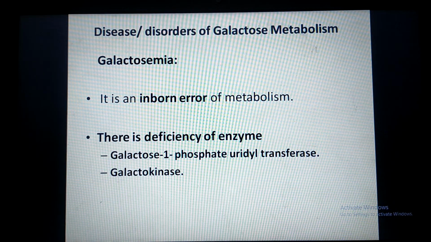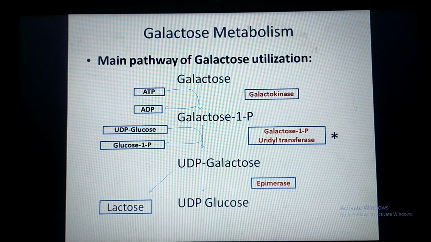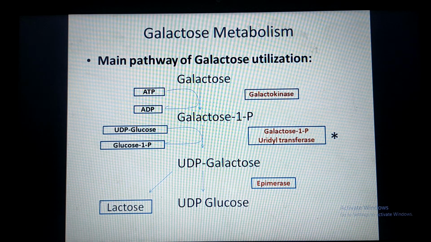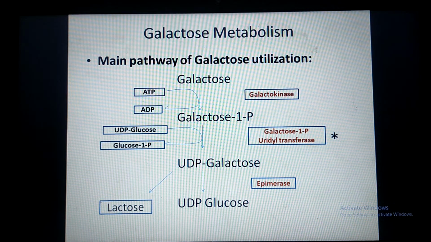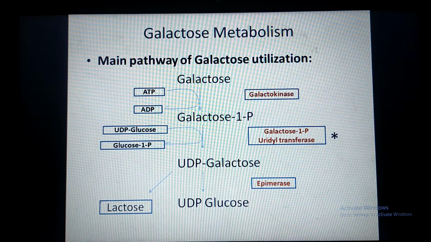Either it is due to deficiency of enzyme galactose 1-phosphate uridyl transferase, or it may be due to deficiency of enzyme galactokinase. So these are the two steps where these two enzymes are required. So either galactokinase deficiency or galactose 1-phosphate uridyl transferase deficiency leads to a disease called galactosemia.